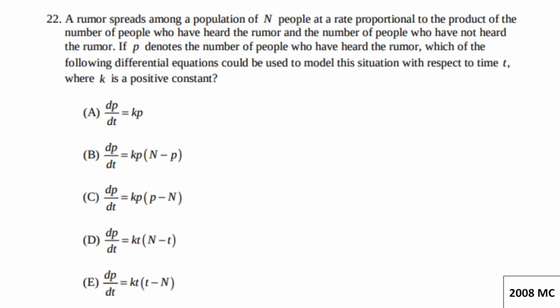So here's what the paper says. A rumor spreads among a population of n people at a rate proportional to the product of the number of people who have heard the rumor and the number of people who have not heard the rumor. If P denotes the number of people who have heard the rumor, which of the following differential equations could be used to model this situation with respect to time, t, where k is a positive constant?